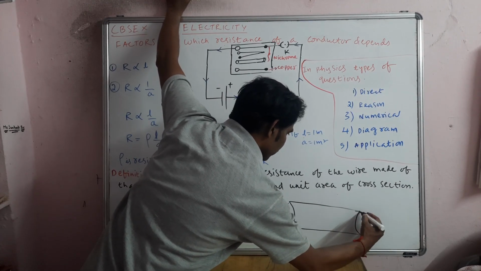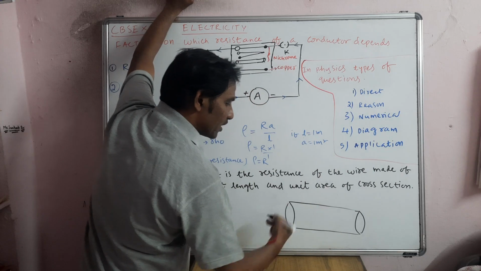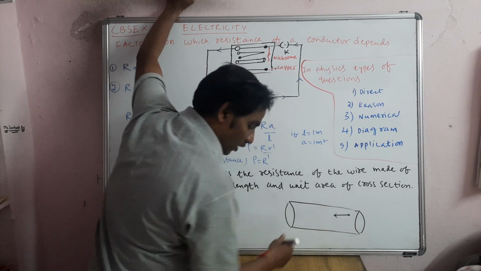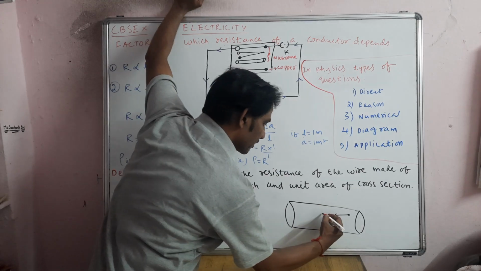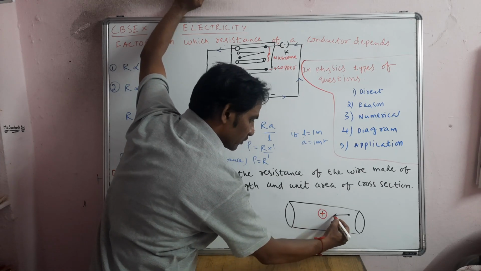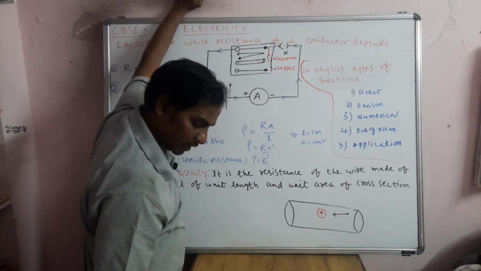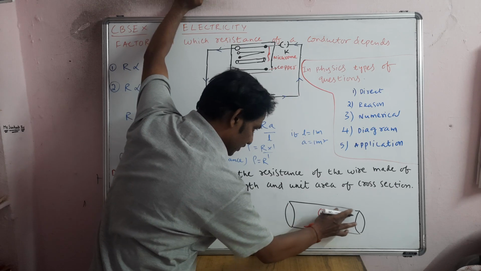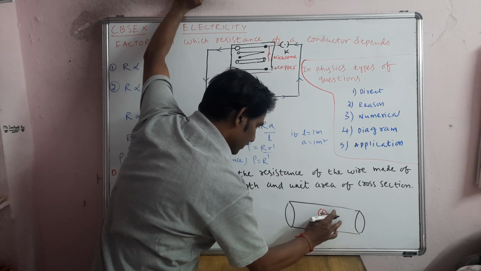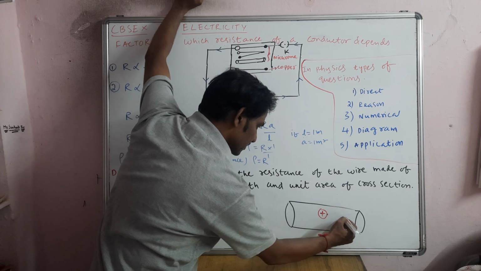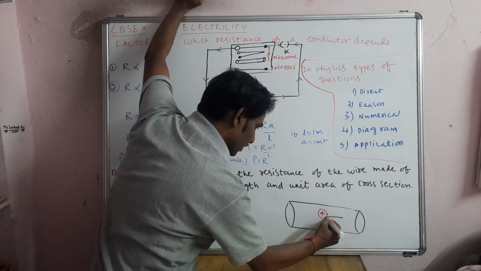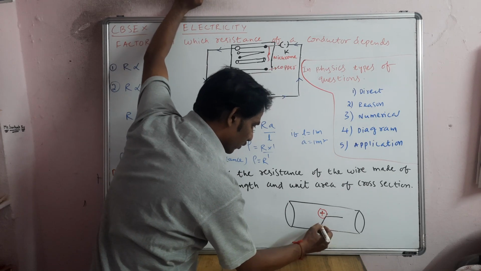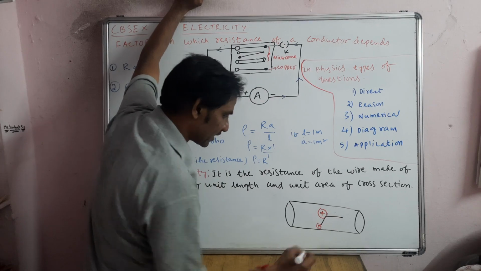For example, by using a battery, the electrons are moving. When the electrons are moving, for example, electrons are coming like this. In the middle, some atoms will be there, and atoms means protons will be there and all. So this electron will collide with it, and as soon as it collides, it changes its direction. It will come to here, and again one more atom will be there. So again it will collide with it, and again it will go in this direction.